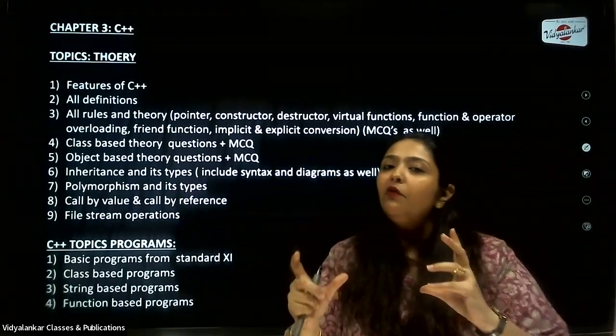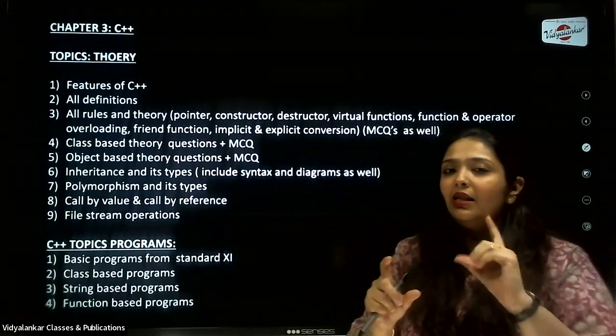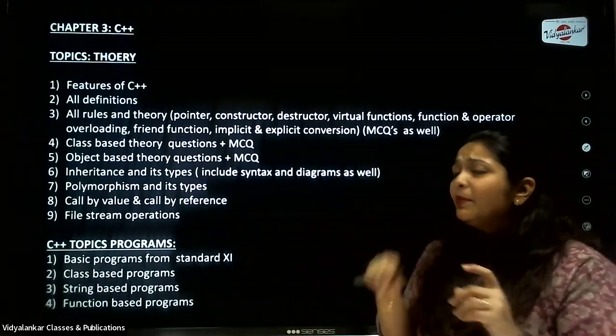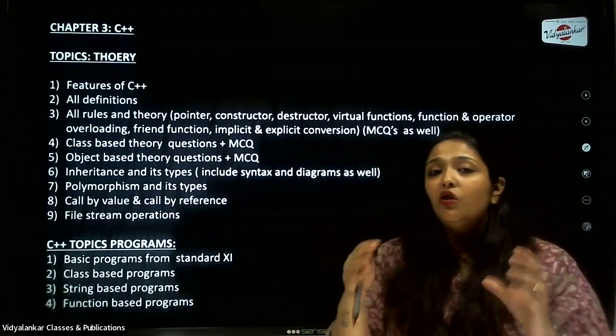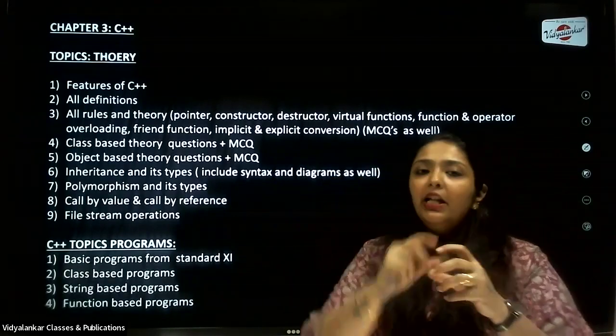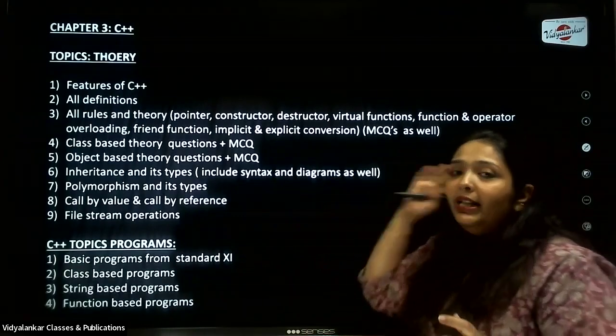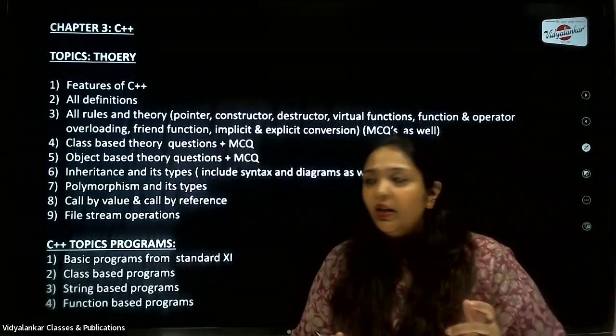Implicit and explicit type conversion. Automatic is the keyword I will look for. Implicit is automatic conversion. Explicit conversion means a conversion which is done by the user manually. You have a syntax for doing that, so you must have done that in your theory. Any MCQs can also be asked from these points.